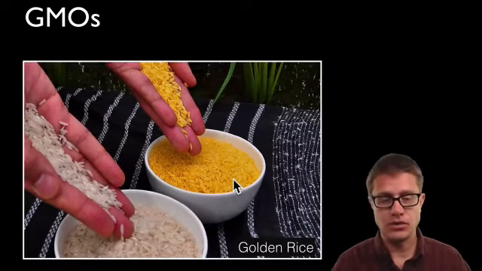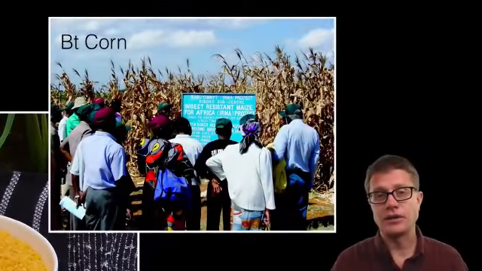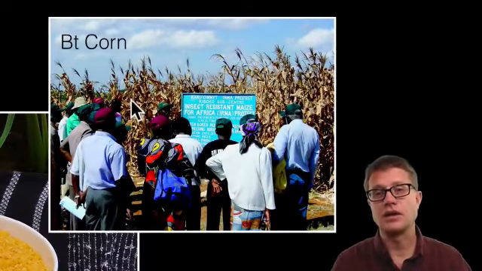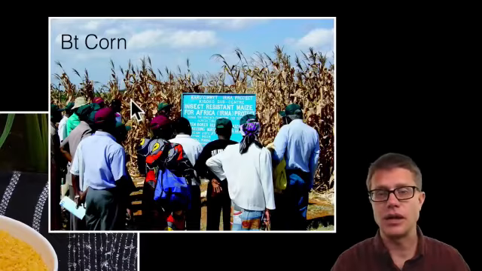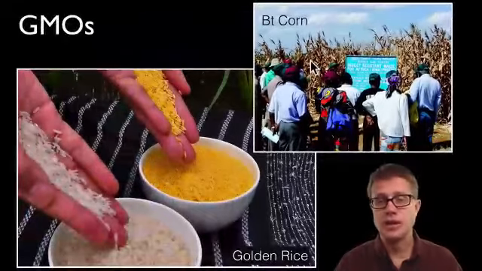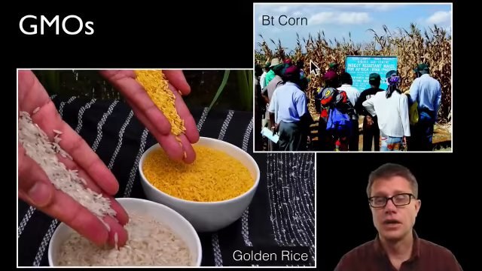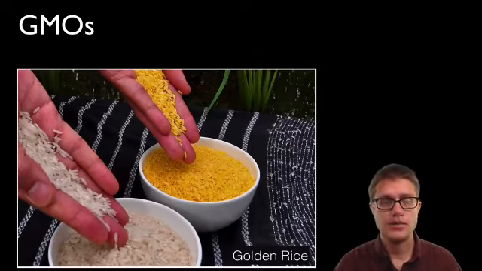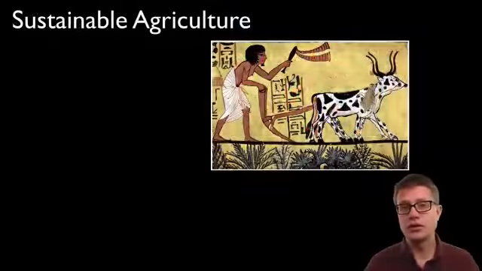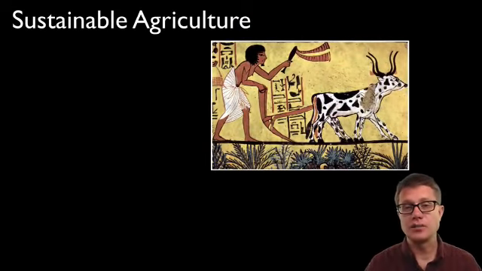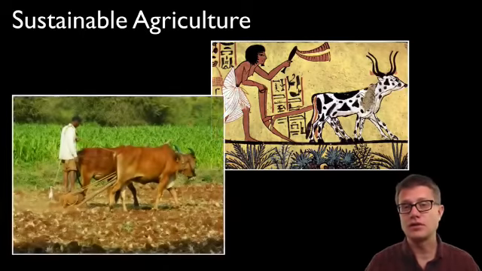Another example could be Bt corn. We're taking genes from a bacteria, inserting it in corn, and it produces a natural pesticide, so things like a corn borer can't eat it. Now, most of the studies are saying that this food is generally safe for humans to eat, but depending on where you are, in the US we use lots of GMOs, but in Europe not so much. And so there is controversy over the effects to the environment through the use of genetically modified organisms. And so the current push is towards sustainable agriculture. We don't want to have such an impact on our planet. And what's interesting is that a lot of these practices will return us towards our subsistence farming roots.